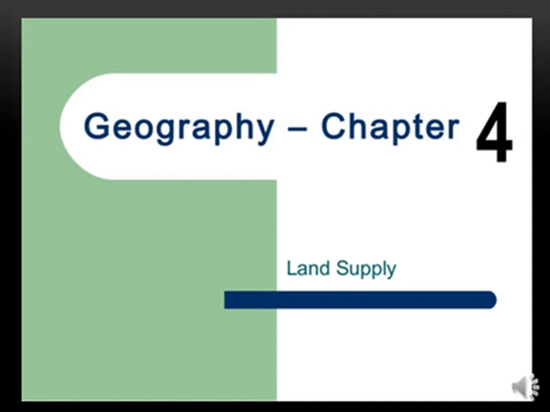So land constraint simply means that there is scarcity of land or shortage of land to be developed for various uses. As a result, there is a limit to the amount of land we can develop for various uses. So that means that there is a land constraint or the supply of land is limited.